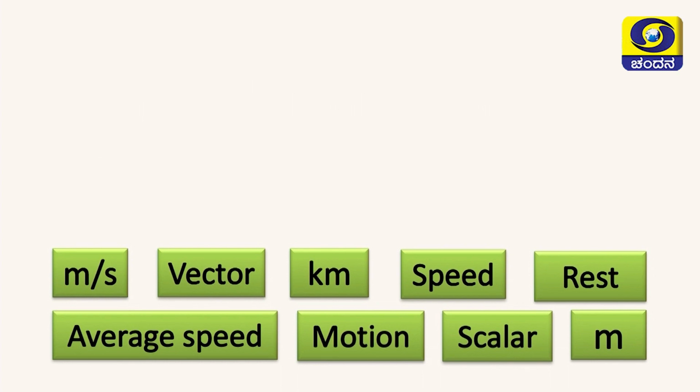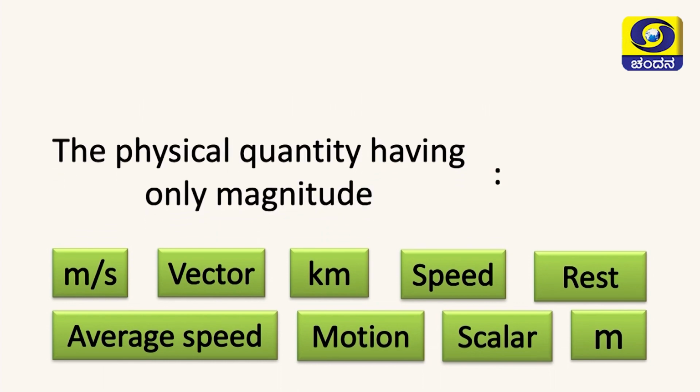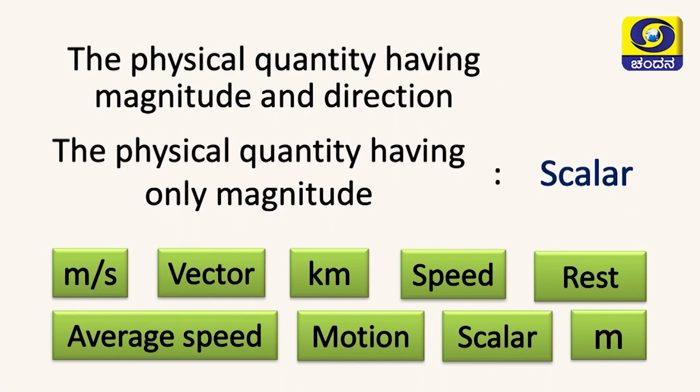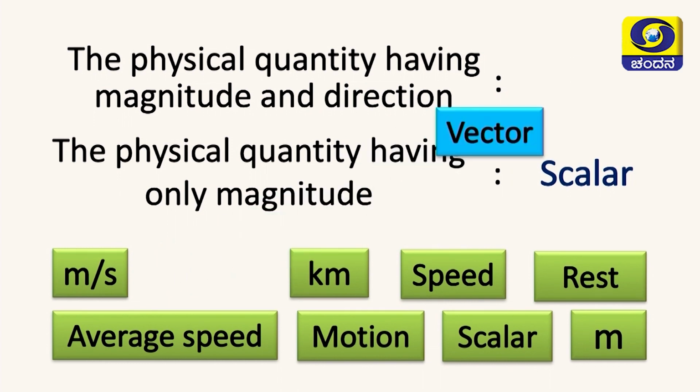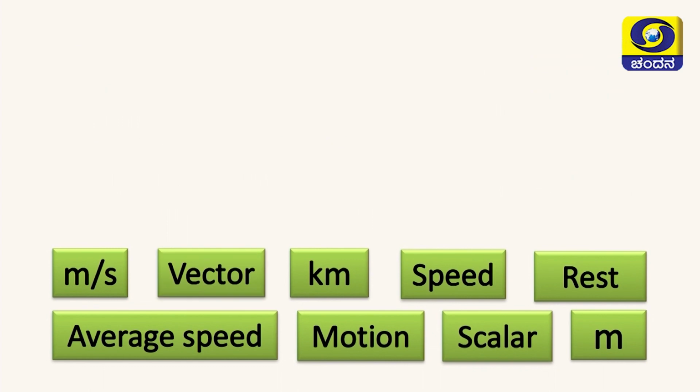See the second question. The physical quantity having only magnitude is called a scalar. What about the physical quantity having both magnitude and direction? There is only one choice to select, and you have already selected it, I know very well. Definitely your selection is good, that is vector quantity. Come to the third question.